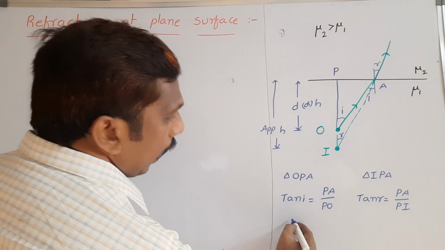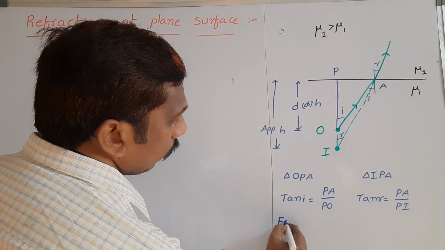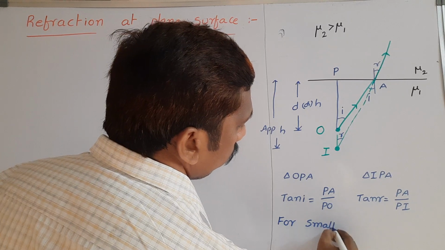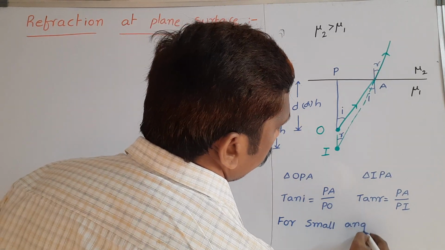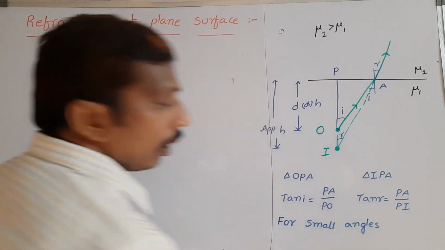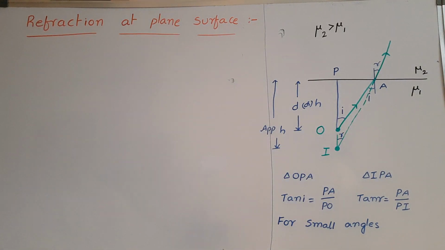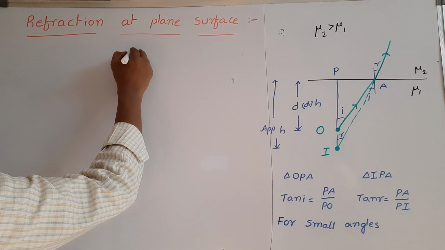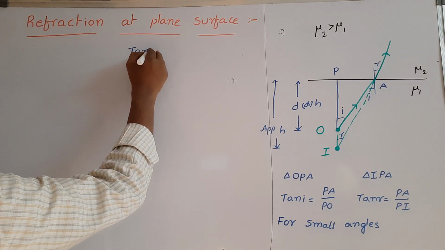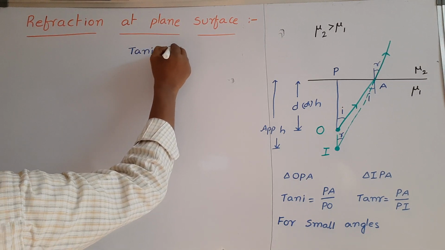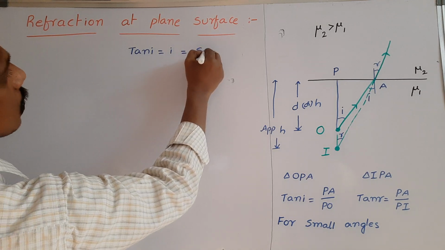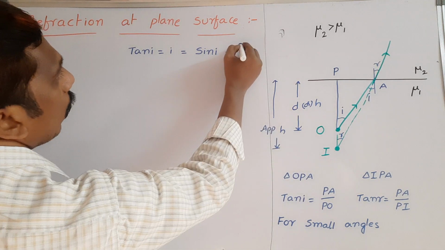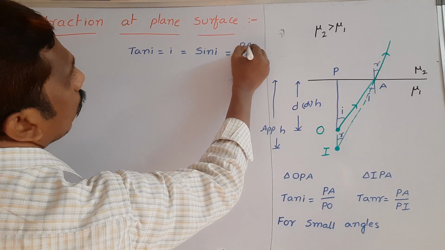For small angles, tan I is equal to I and tan R is equal to R, which is equal to sin I. So tan I is equal to I, which is equal to sin I. So that means sin I is equal to PA by PO we can write.